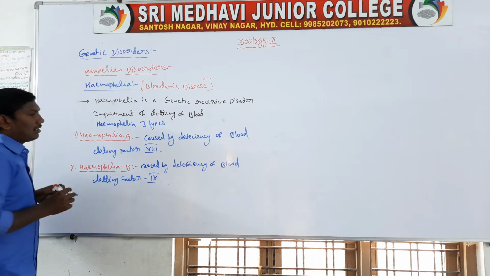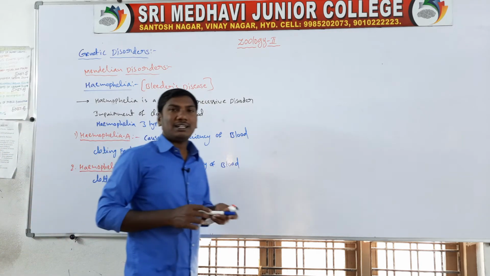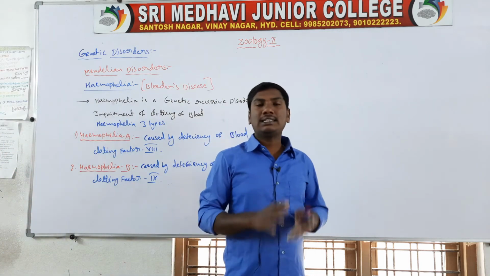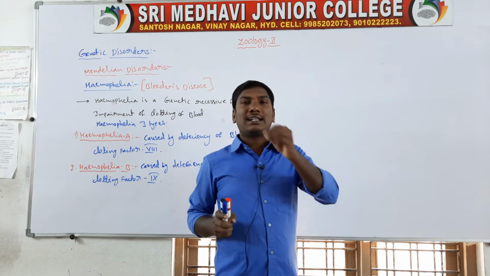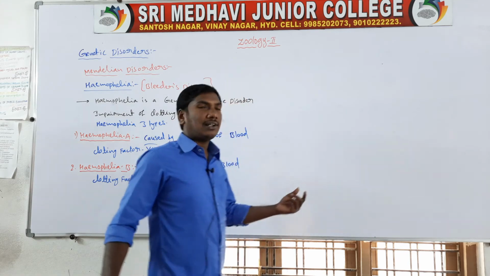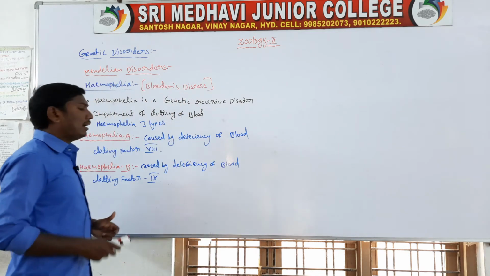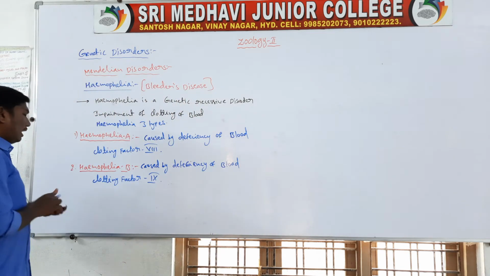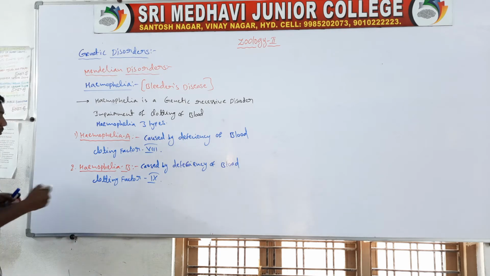In a hemophilia B person, blood clotting factor 9 is absent, causing the disease hemophilia B. Next, third one, hemophilia C.